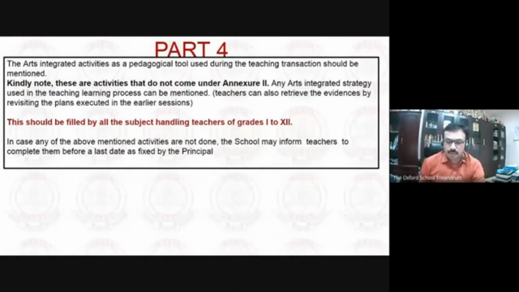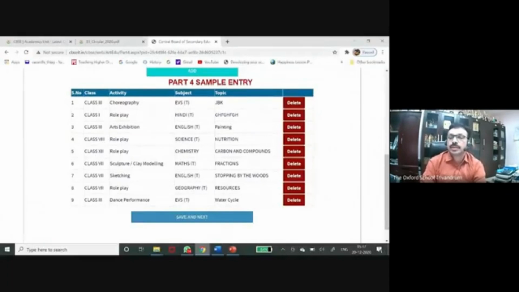If you have taught your class any concept using any art form, any visual or performing art form, you can mention. We'll see some examples here. Here you can see in class 3 activity, choreography is used, subject is mentioned, and topic is written. So like that, class 1, 2, 3, up to grade 12, we can enter as many activities as you have conducted. There is no limit. Then you have to save. Each time when you enter, you have to save and go to the next. Hope part 4 is clear.